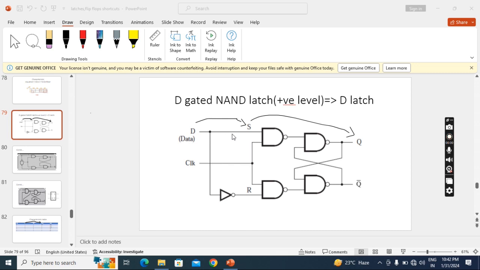Suppose take SR. So in the SR, this will be S, this will be R. Just interconnect that SR and make it as D. Then SR gated latch will become D gated latch. But here, if I am using NAND latch part, driving part will be NAND. And when using NAND latch part, you have to connect inverter here to the R. That we have to remember. This is the logic diagram.